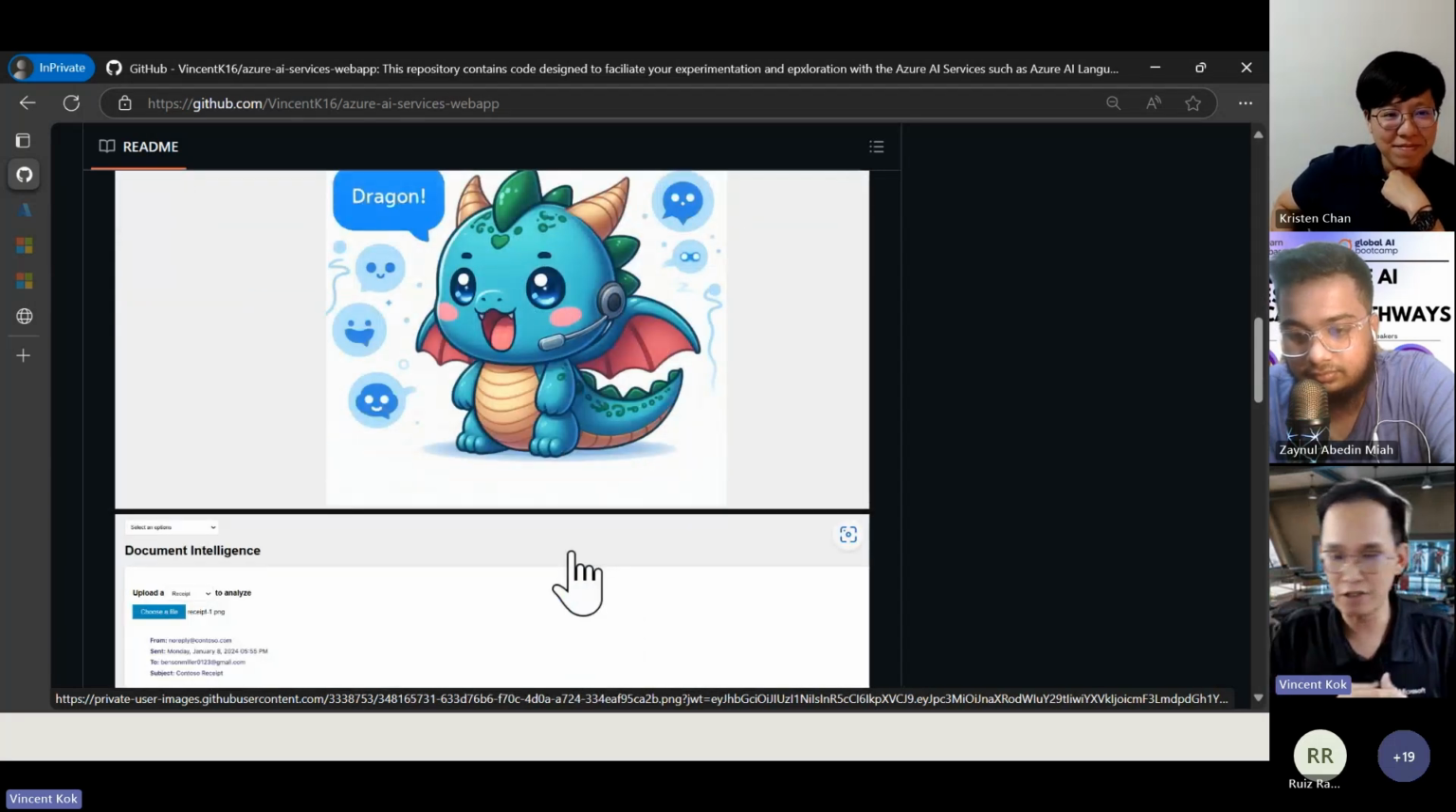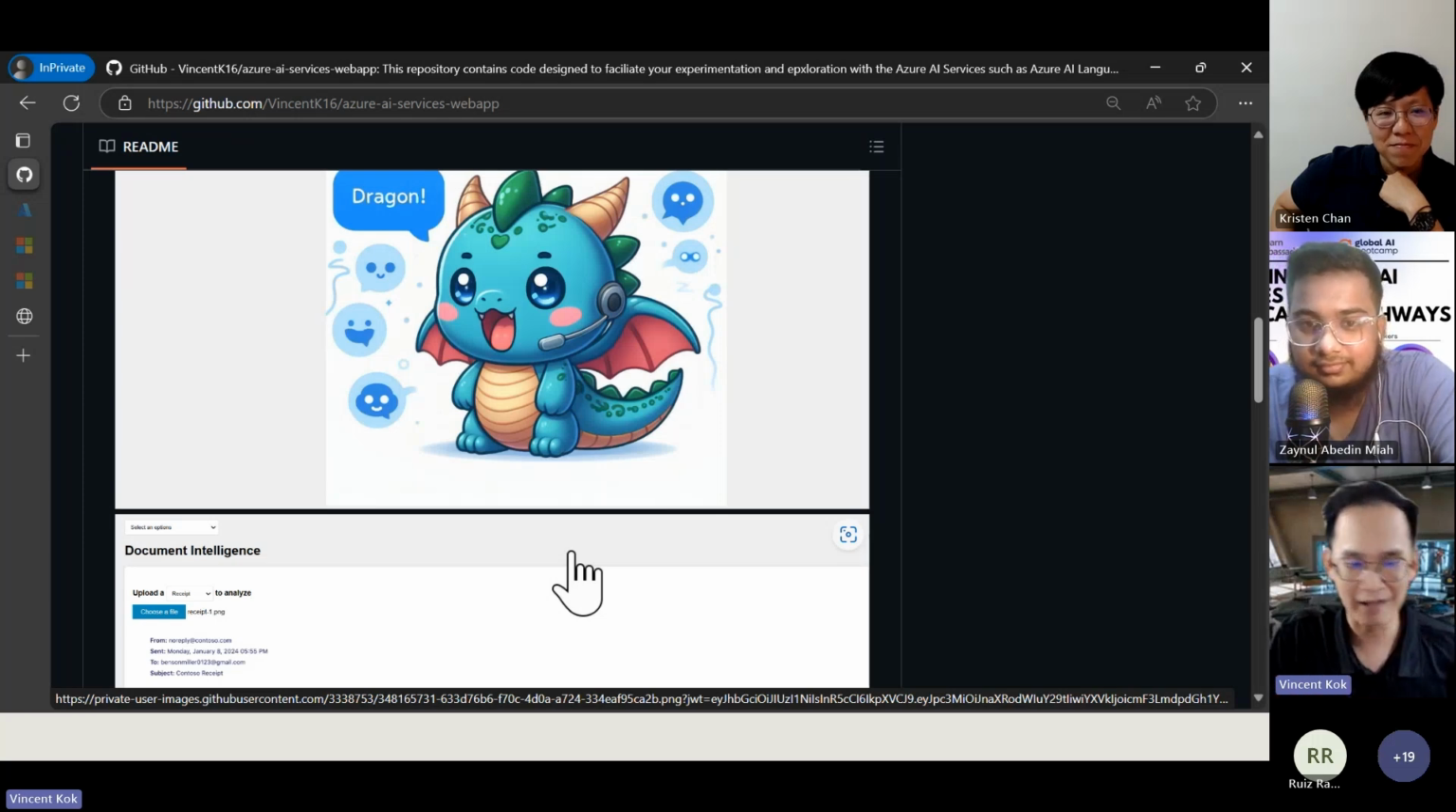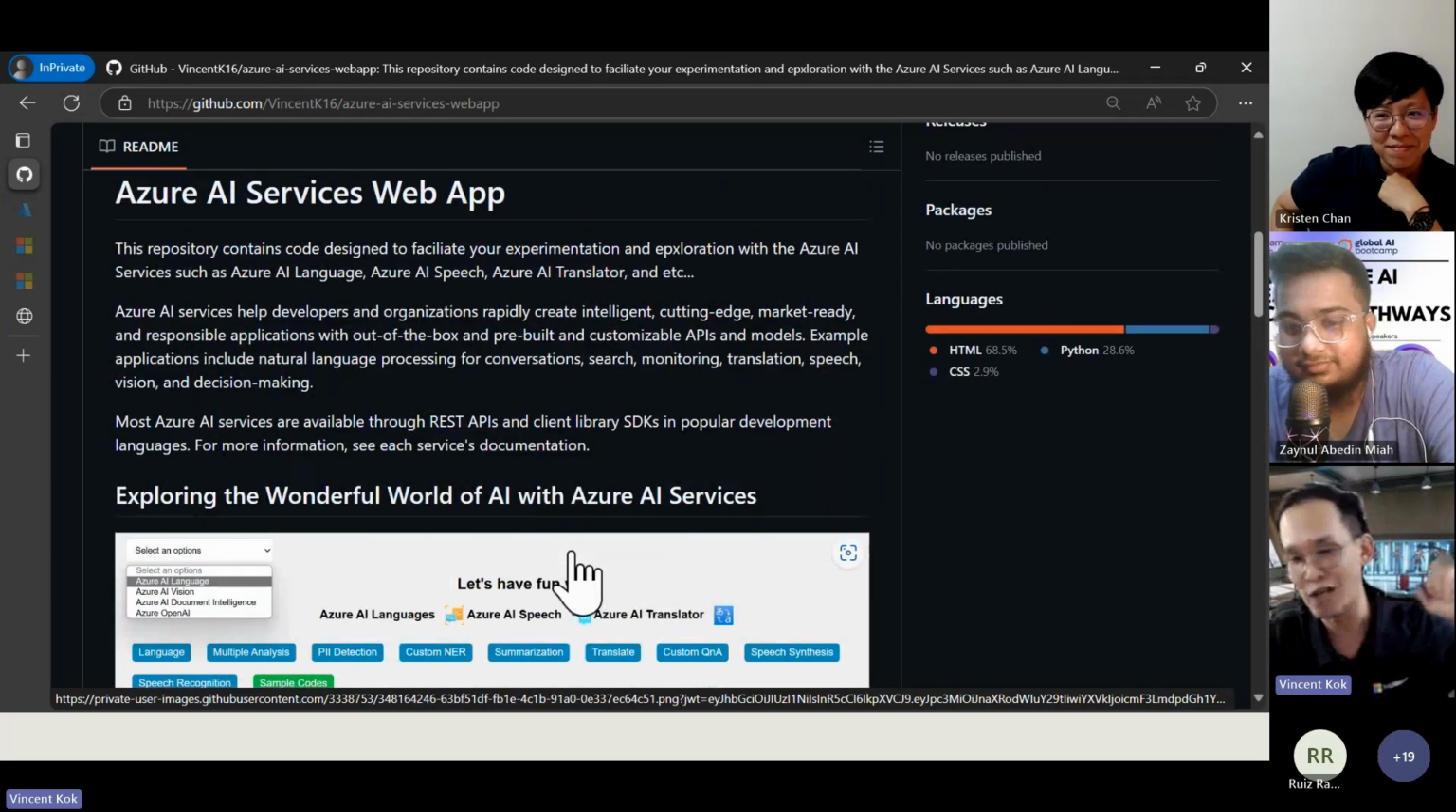So like I shared with Kristen, this is my Dragon app. Can we do more together for the Dragon app? Kristen said, what is the Dragon app? Right, until now, Kristen knows what the Dragon app is. So this is what is known as the Dragon app.